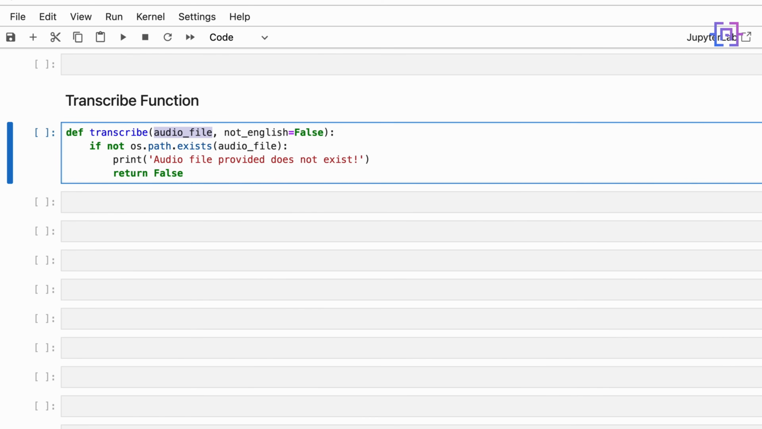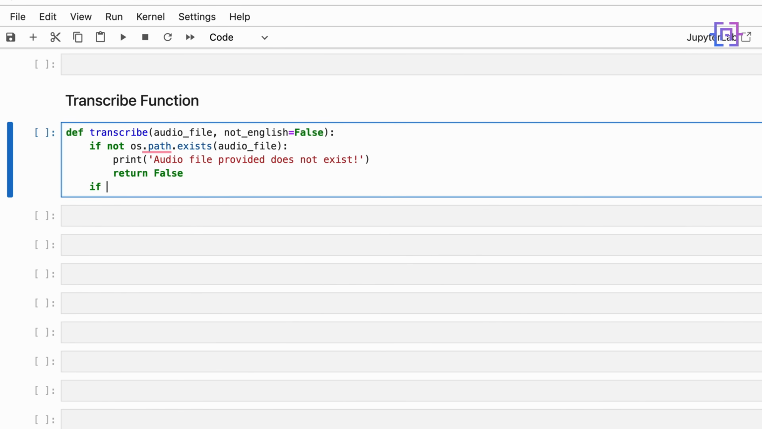The audio file parameter is designed to hold the path to our audio file. If the audio file is located in the same directory as our Jupyter notebook, all we have to do is to pass the audio file name. And if it is located somewhere else, then we have to pass the full path of the audio file. Alright, this is here only if it does not exist.